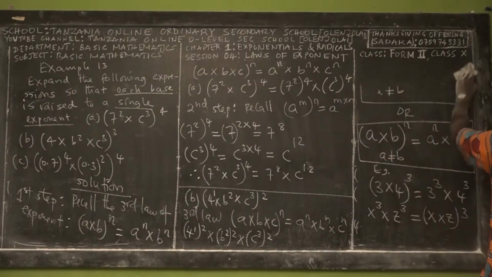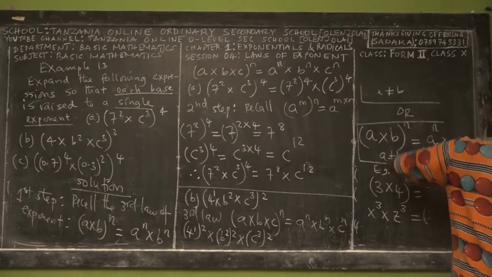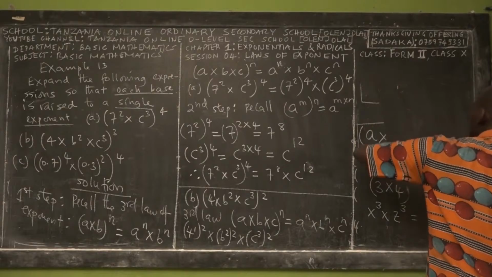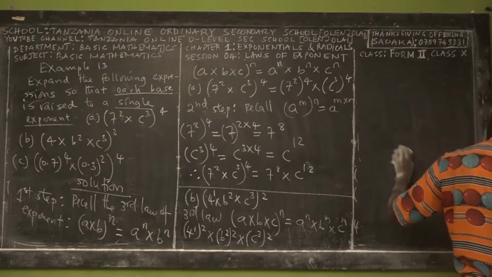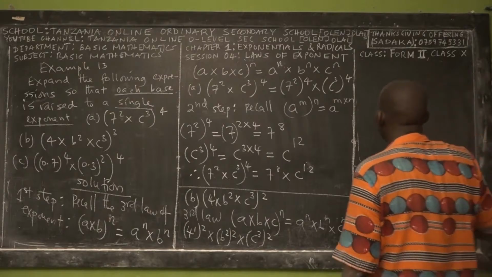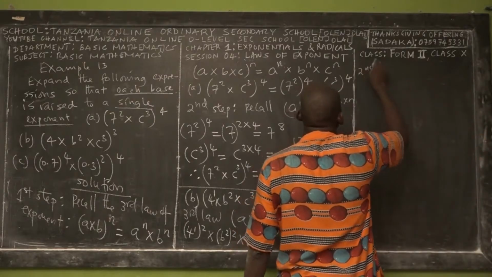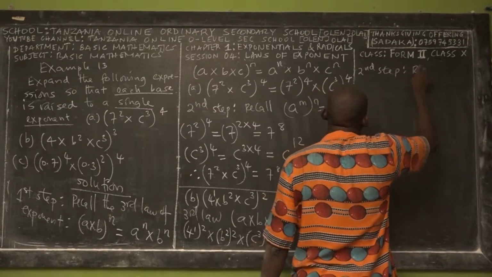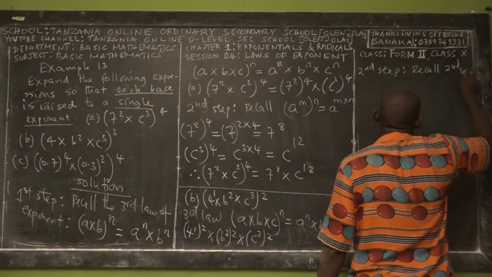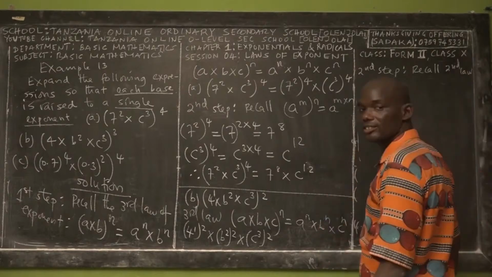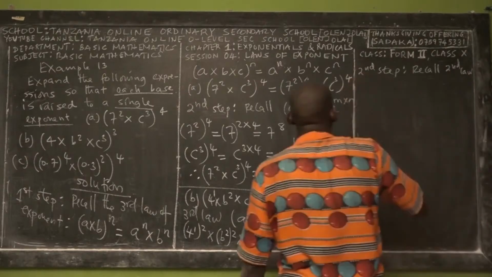To simplify it, which law do we need? Second law. Why do we need the second law? Because we have the same base, but we have to multiply what? The exponents, right? Yes. So the second step, we have what? Second law. How does it state?